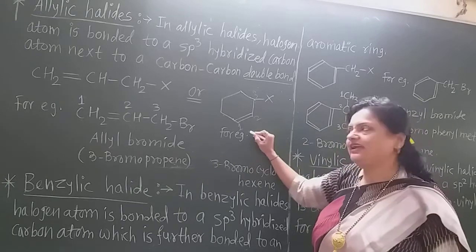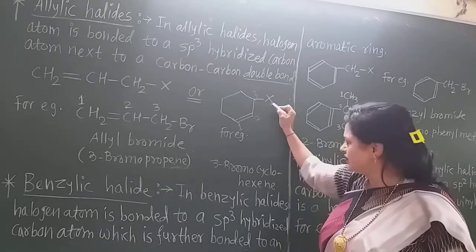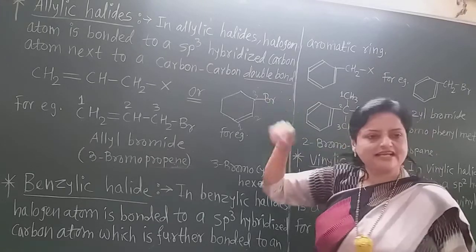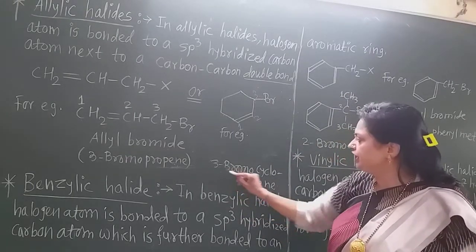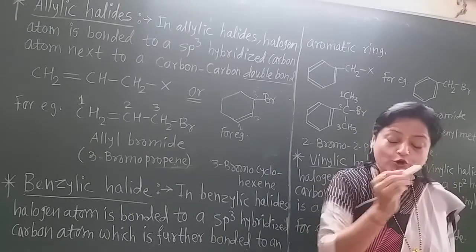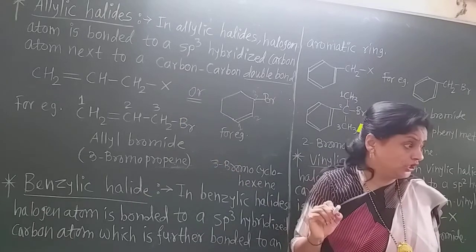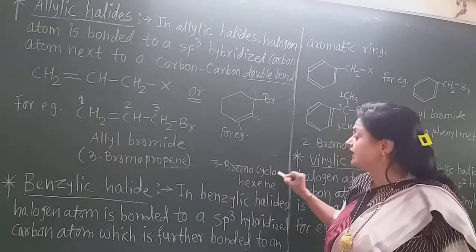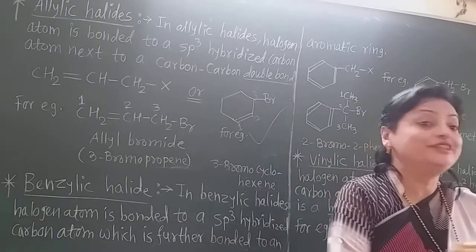So I give the numbering as 1, 2, 3, and here is the halogen. Suppose here is the bromine again. Now this is the example. So the name of this is what? 3-bromo, and as it is cyclohexene. Cyclo, why? It is not in a straight line like hexene only. There is a ring. So 3-bromocyclohexene is the correct IUPAC nomenclature of this compound.